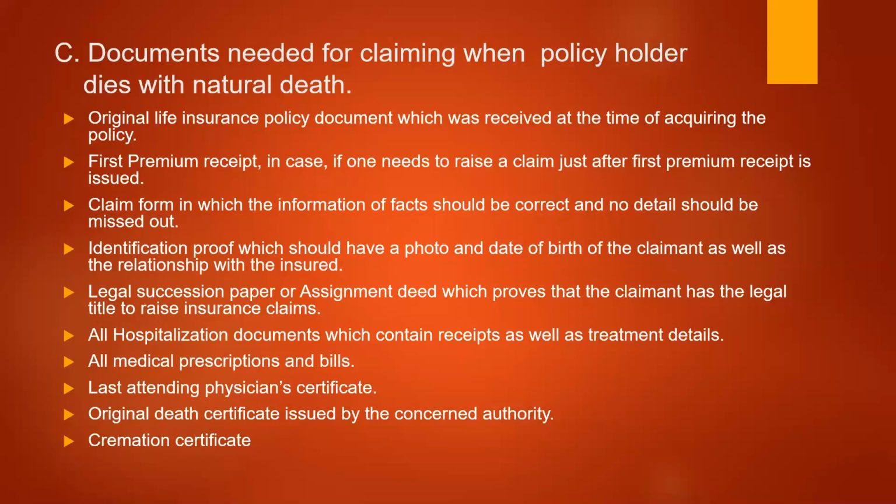There are certain legal heirs who have an automatic right to claim even if the nomination is not made. For example, the deceased person's wife or husband is the first legal heir to ask to get the claim. So in this case, he or she has to give the details and give the proof of relationship, like if it's a wife or husband, a marriage certificate or any document proving that they are husband and wife has to be submitted. If the wife is not there, and there are children, then the problem arises.